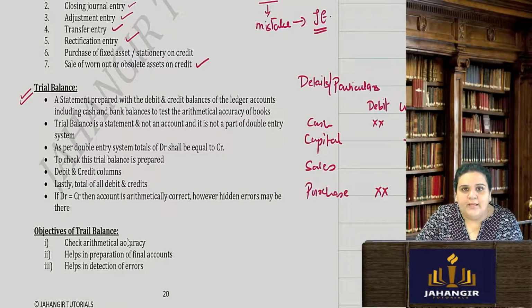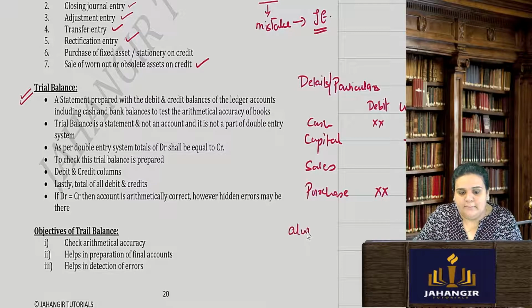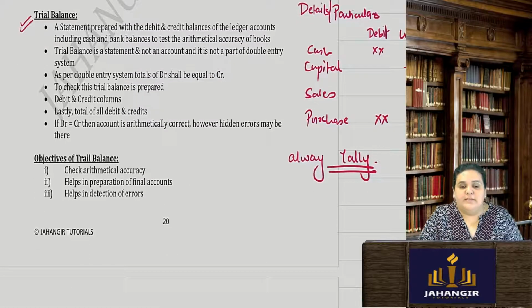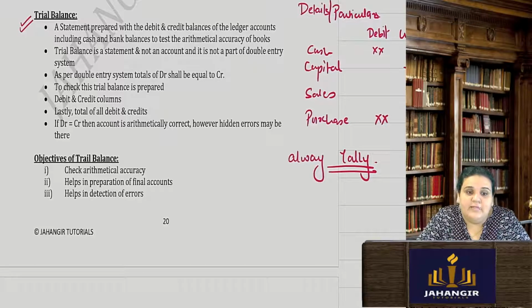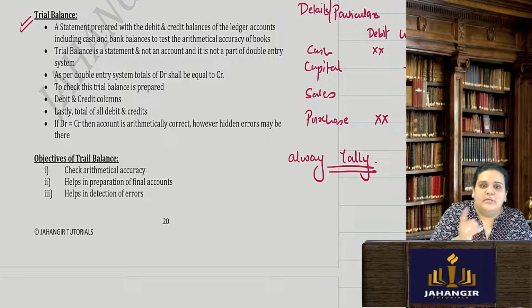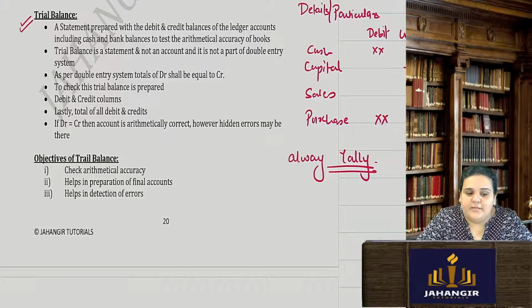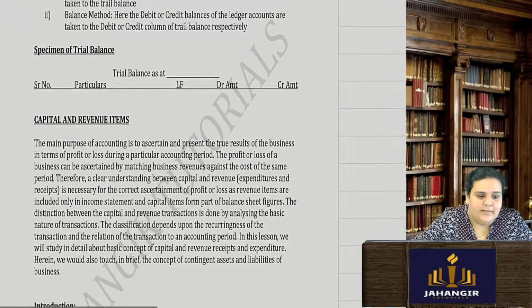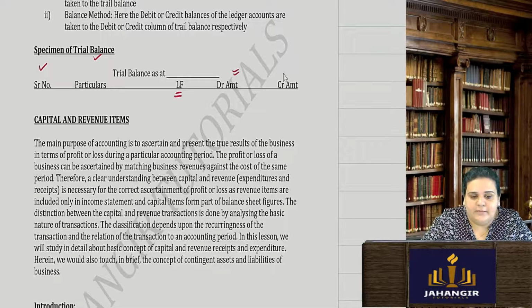So trial balance should always tally. If there is a mistake, the trial balance will never tally. If it is not tallying, then you have to see why it is not tallying and go back to your ledgers. From ledgers again go back to your journal entry to find the error and rectify the same. So you have the trial balance, you have serial number, particulars, ledger folio number, debit amount and the credit amount. All right.